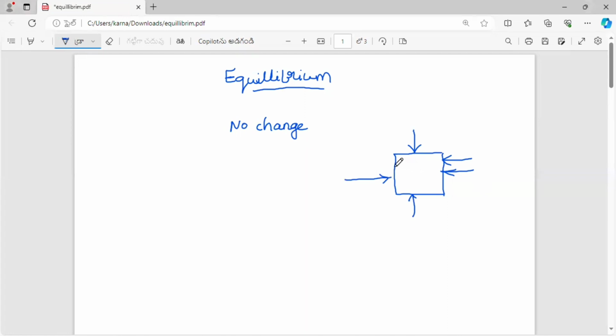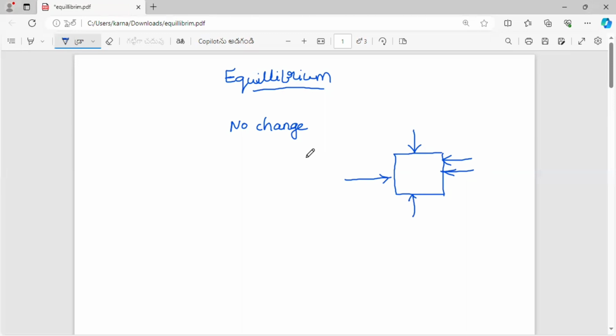Then that body is said to be in the equilibrium condition. If a number of forces act on the body and there is no change in its position, that condition is called the equilibrium condition for that body.